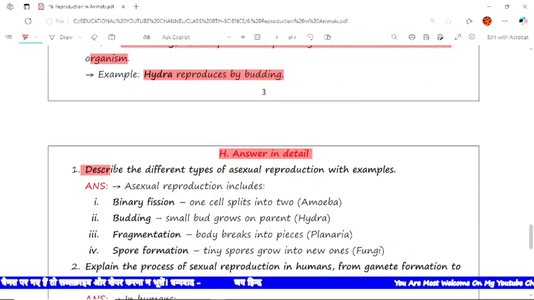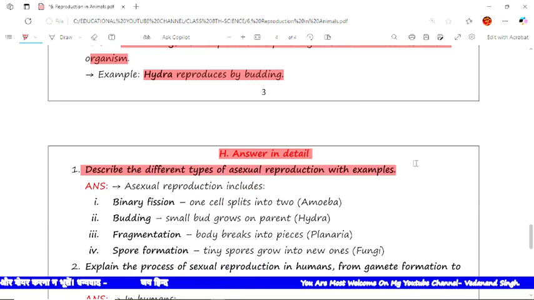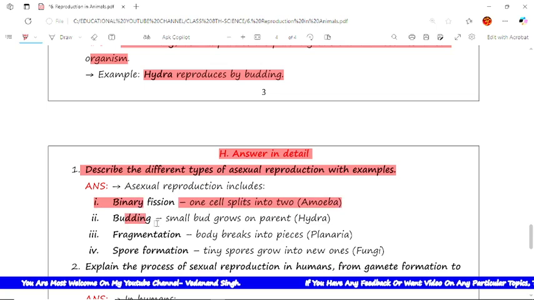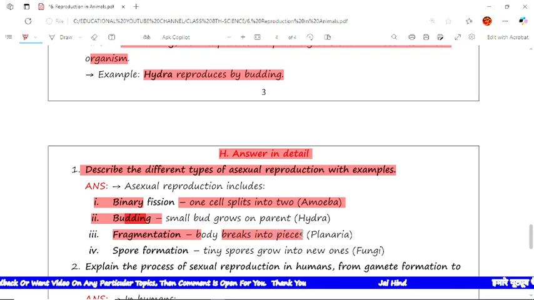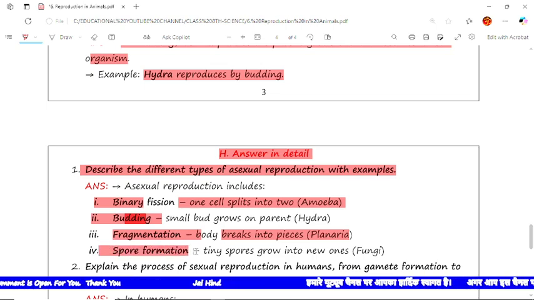The first question is: describe the different types of asexual reproduction with examples. The answer is binary fission, which means one cell is split into two, as in amoeba. Then budding, where small buds grow on the parent, as in Hydra. Then fragmentation, where one body breaks into pieces, as in planaria. Next is spore formation, where tiny spores grow into new ones, as in fungi.